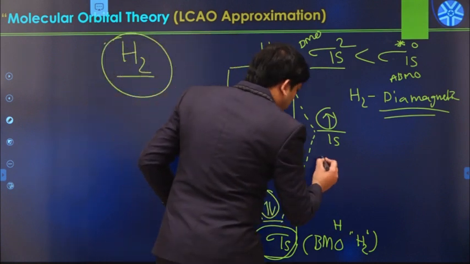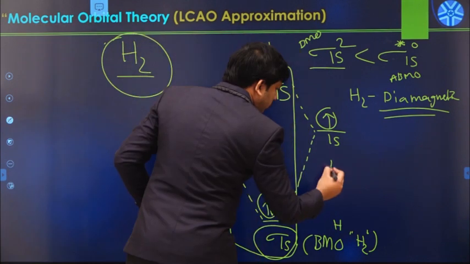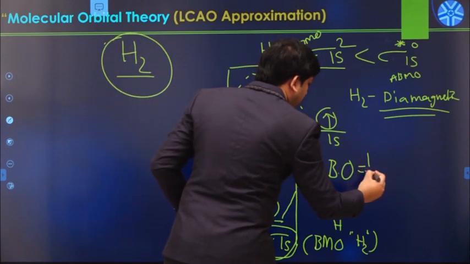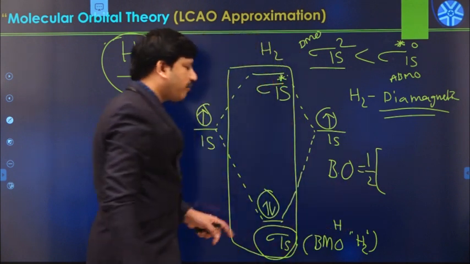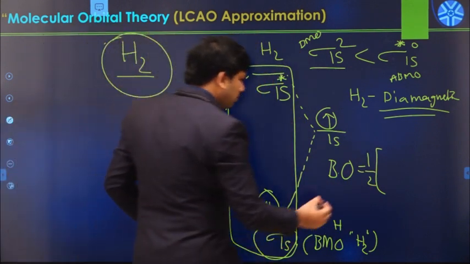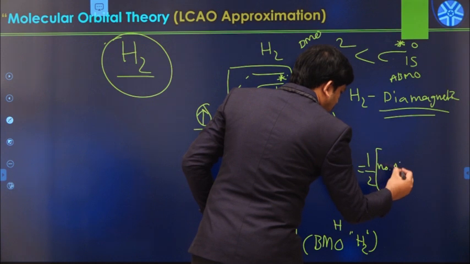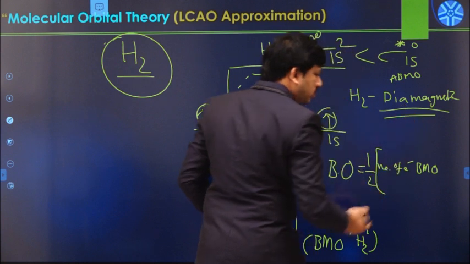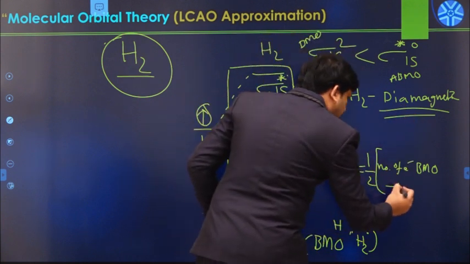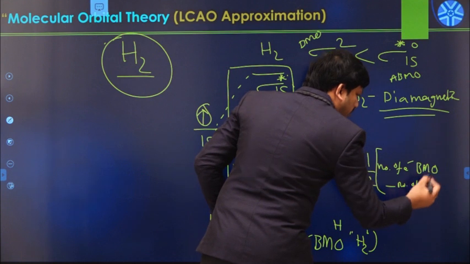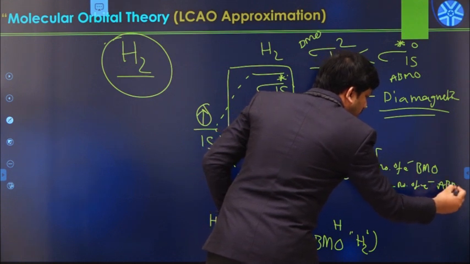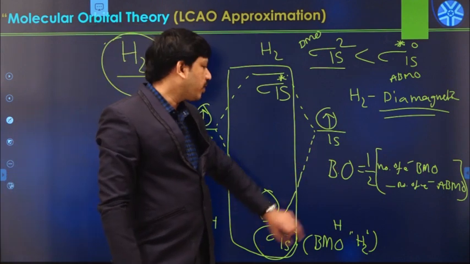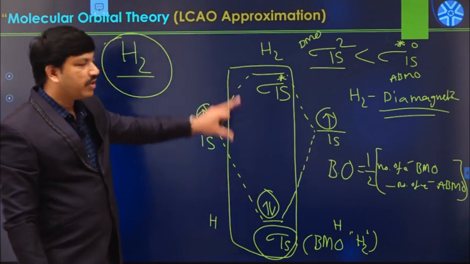Bond order, BO, is equal to half into the number of electrons available in bonding molecular orbitals minus the number of electrons in anti-bonding molecular orbitals. By using this formula, we can calculate the bond order value for the given molecule.